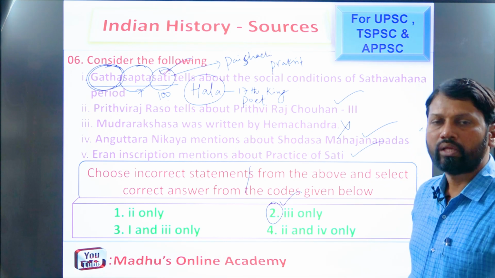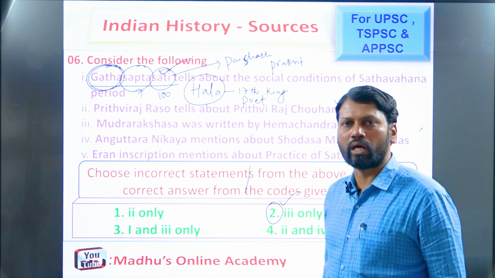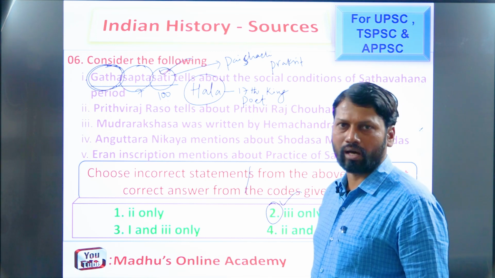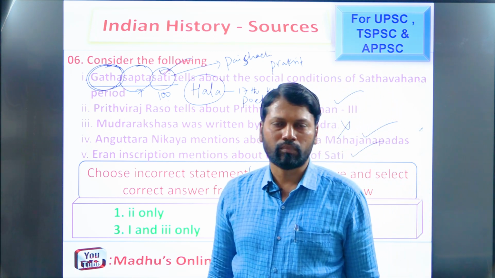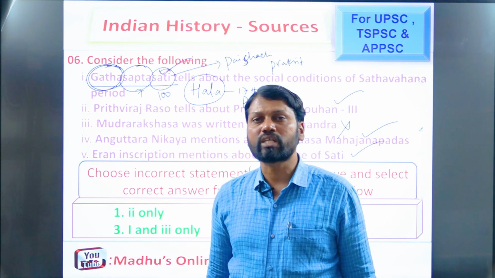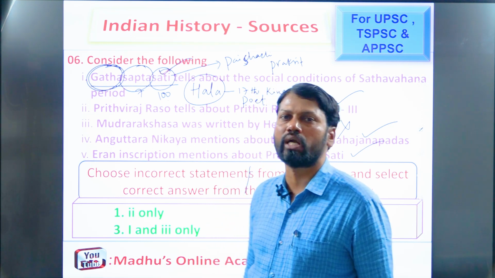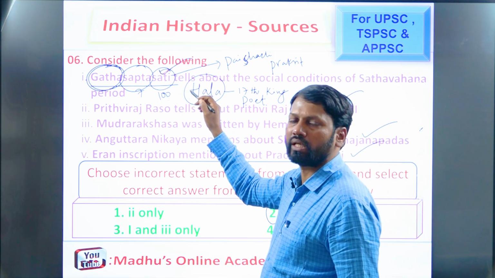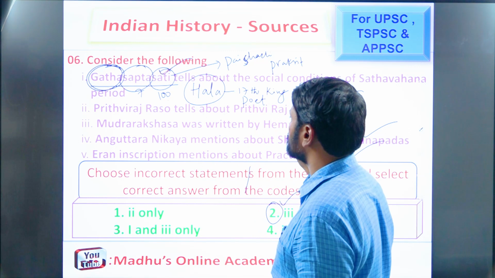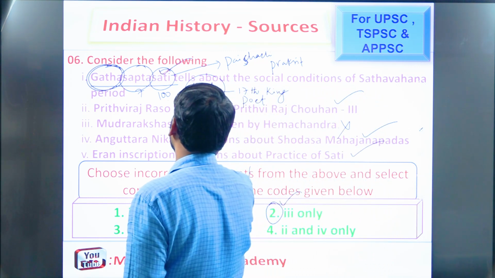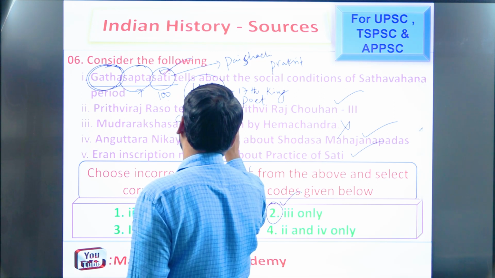And for the first time, Telugu words are also mentioned in this book. What are they? Atta, Andam, Addam, Potta, Chekka. These types of Telugu words were first mentioned by the author in his book Gada Saptashati, remember. Coming to the second statement, Prithviraj Raso was written by Chand Bardai. It was authored by Chand Bardai.